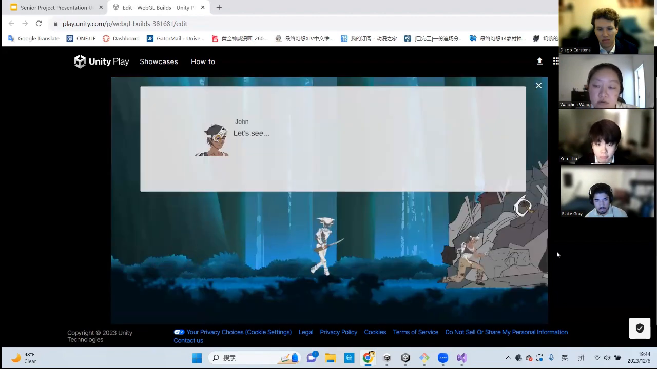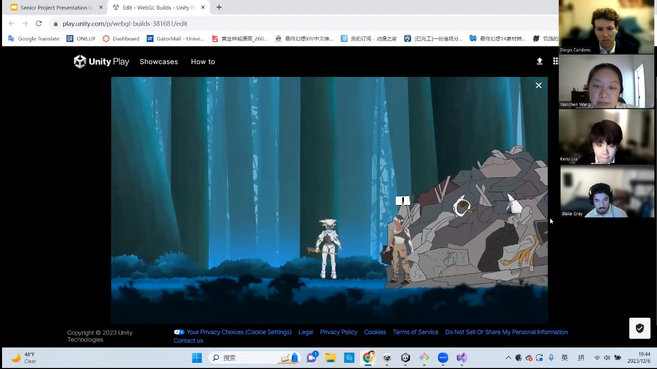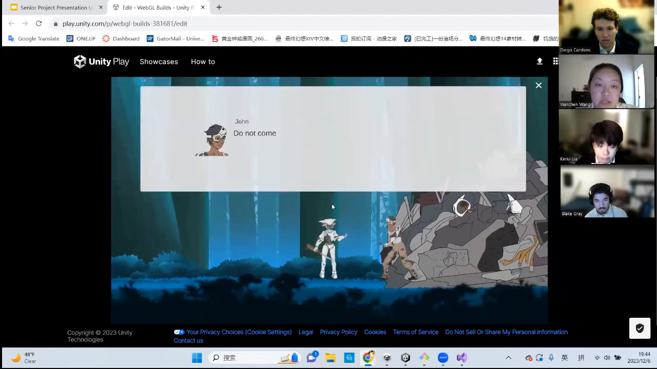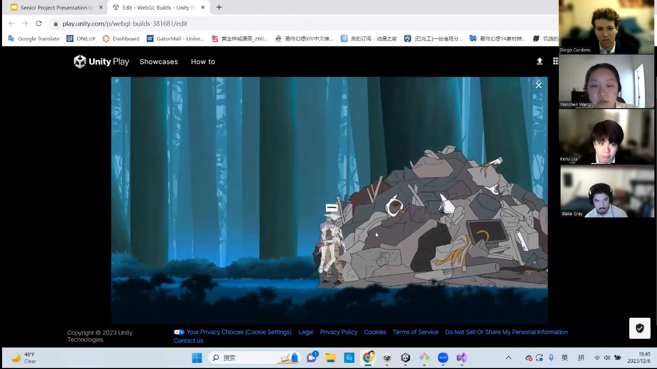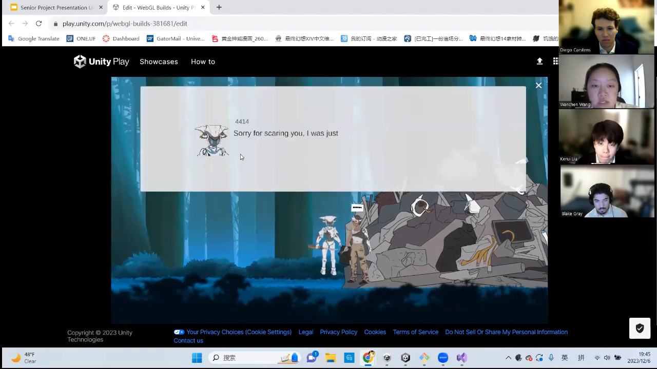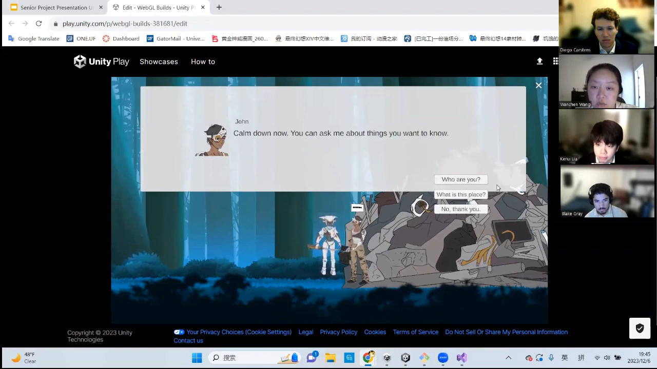And here is our NPC event, and you could see there will be a little conversation going on to talk about the world story, and after the timeline, you could actually have a conversation with the NPC. And yeah, for time's sake, let me just skip this. And you could ask him with different options. These options will have different dialogues.